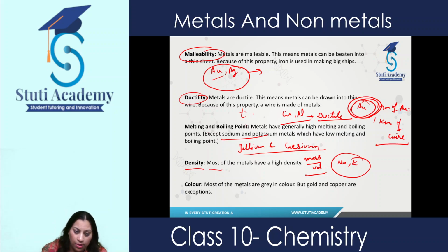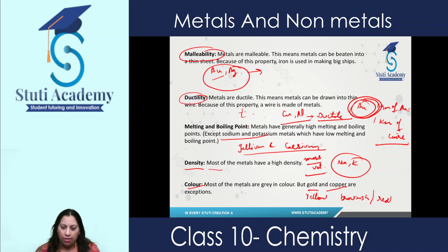Then color. Most of the metals are gray in color, or you can say shades of gray. For example, aluminium, iron, silver, they all have gray shades except gold and copper. Gold, as you know, is yellow in color, and copper is somewhat brownish or reddish in color.